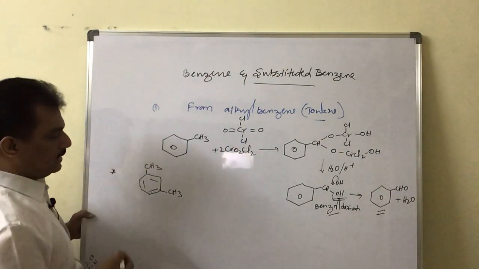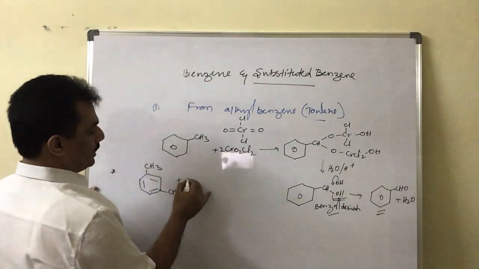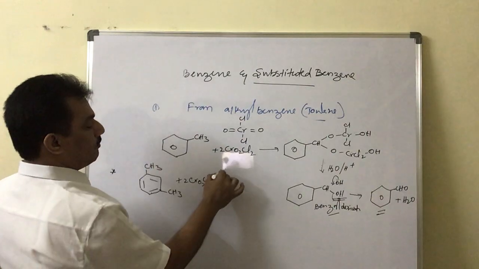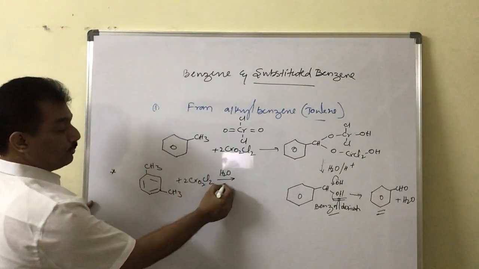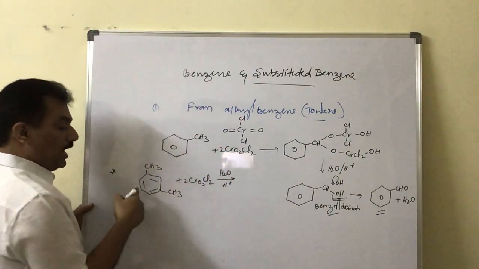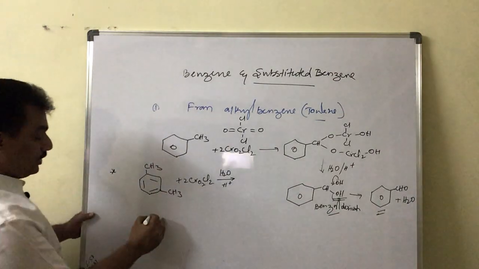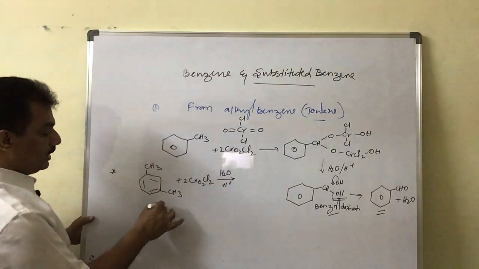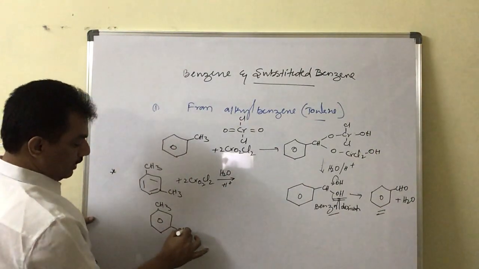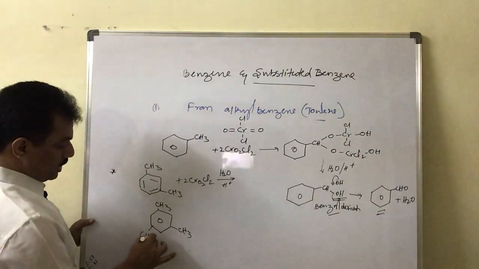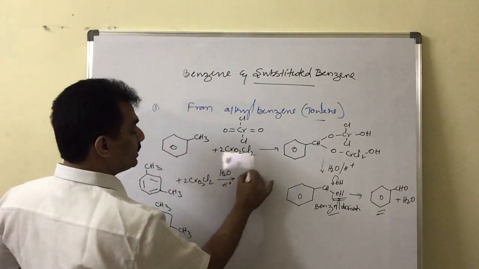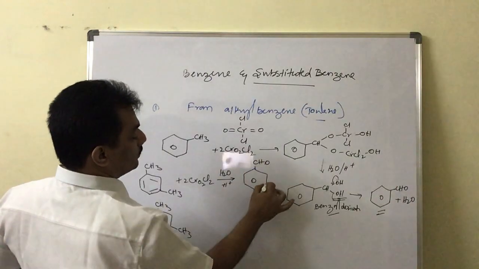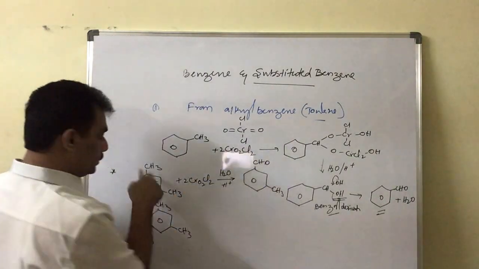If it is present like this, then when it is treated with CrO2Cl2, that is chromyl chloride, followed by hydrolysis, just you remember, even though it has 2 or even 3 methyl groups on the benzene ring, only one methyl will get oxidized, not all.